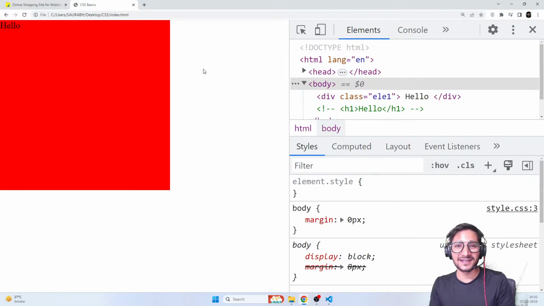But again, guys, body is not the only element that has a default margin. You also saw the h1 having some margin, right? And there are a lot of elements which will have default margin. Who placed 8 pixel margin on body? It's by default. It's what the browser does. So the browser does it by default.